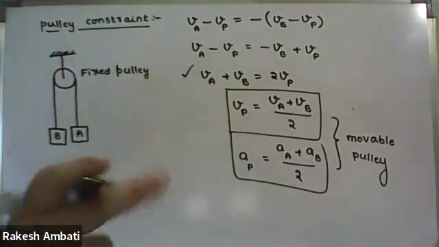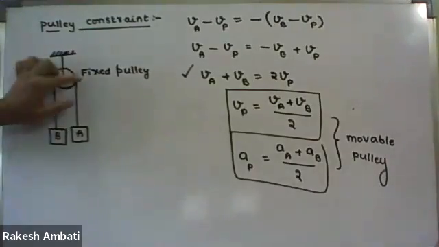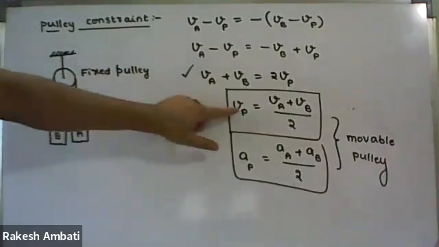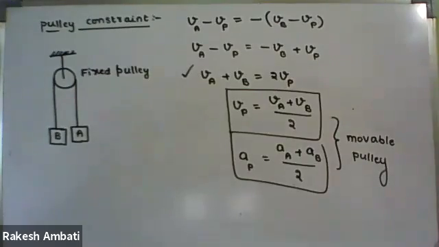So in this case, you please answer. In the case of a fixed pulley, in this formula, which term becomes 0? VP. Okay, just a minute.